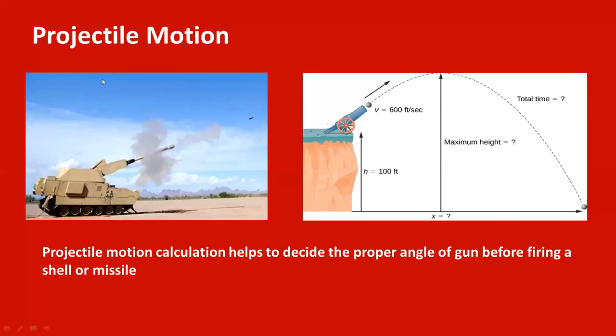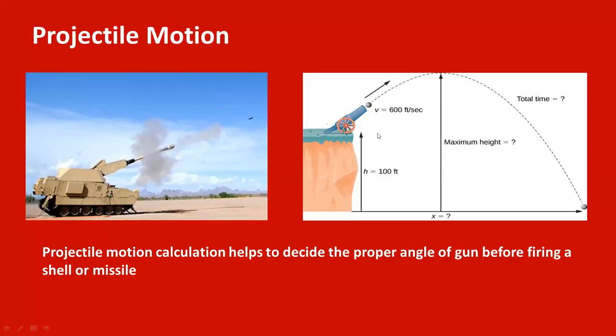Then the next application is projectile motion. You must have studied this in your 12th syllabus, that is physics. When we throw an object by making some angle with respect to the ground, or with respect to the horizontal, then that object will follow the projectile path, which is basically a parabolic path, okay.